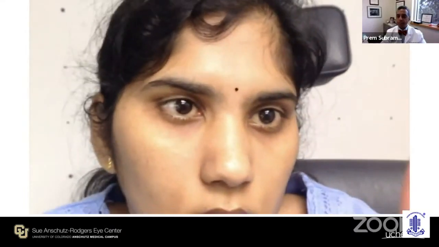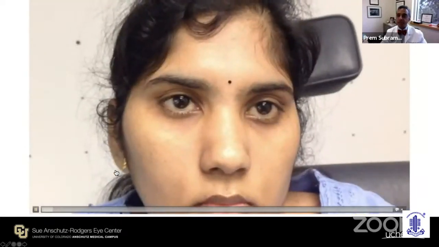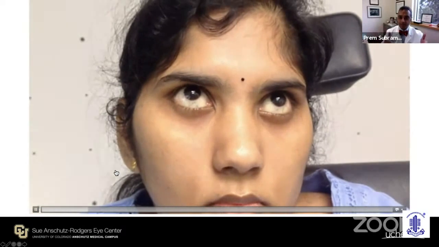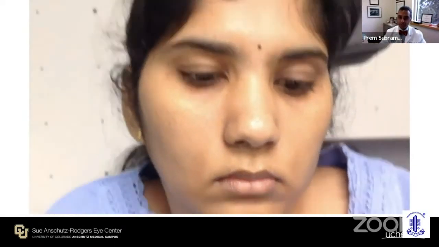And so she just moves her eyes up and down. She keeps moving them up and down because she has a complete inability to move side to side. But you can see that she has preserved convergence. She has preserved adduction. So this is not a nuclear sixth, because if she had a nuclear sixth, the absence of abduction might also give her a large angle exotropia, as you might see in this patient here who has bilateral internuclear ophthalmoplegia.